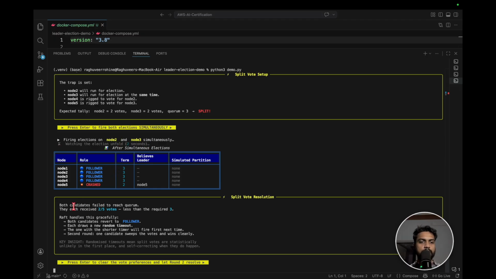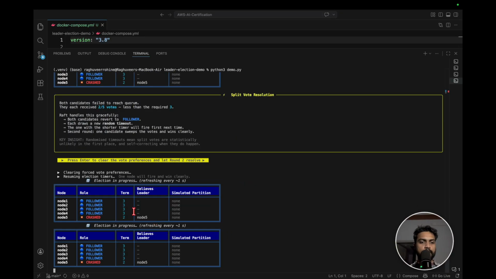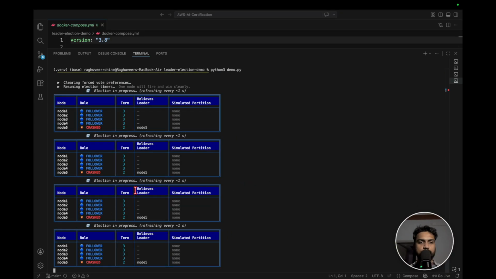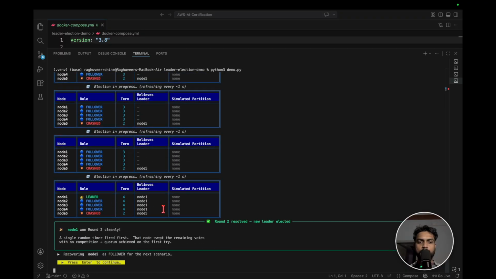So here you can see both candidates failed to reach the quorum. They each received 2 votes, less than the required quorum. So Raft handles this gracefully. Both candidates revert to followers, and each draws a new random timer. The one with the shorter timer will fire the next time, and in the second round, one candidate sweeps the votes and wins the election. So if I go to the next, here you can see the election has started, and finally one of them becomes the leader.